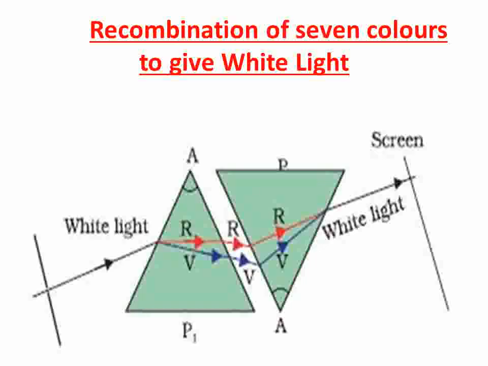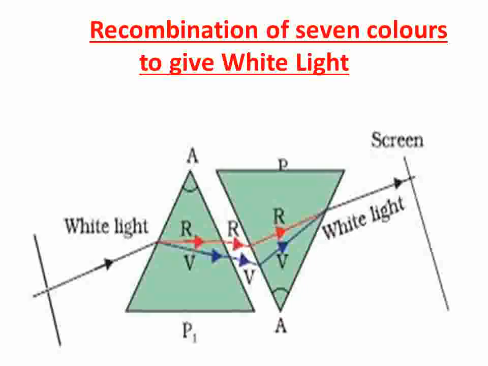Recombination of 7 colors to give white light. This is an activity to prove that light has 7 colors. The prism is separating out 7 colors but not producing 7 colors. White light is falling on a prism, P1, where A is the angle of prism, and it is splitting into 7 colors. R and V are shown here.